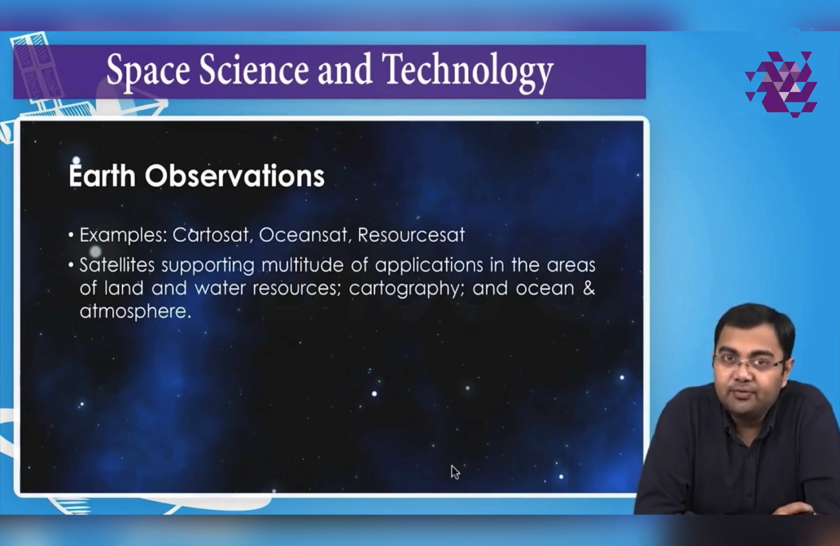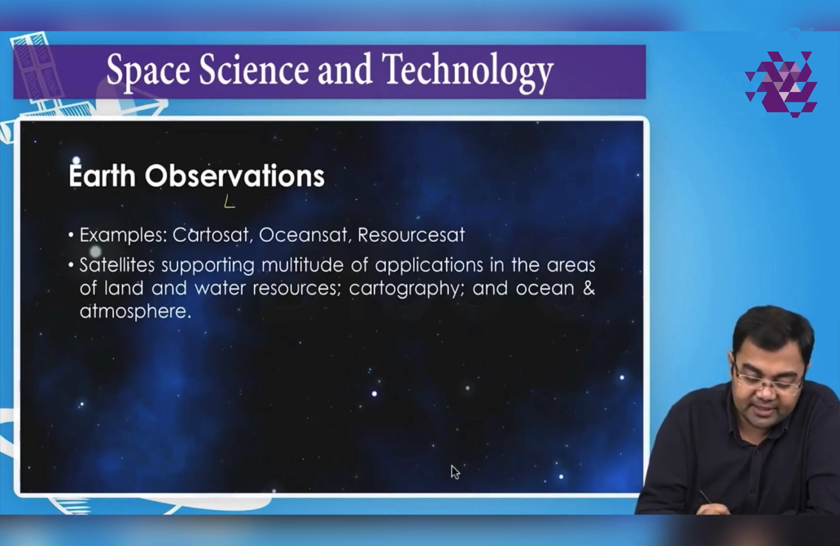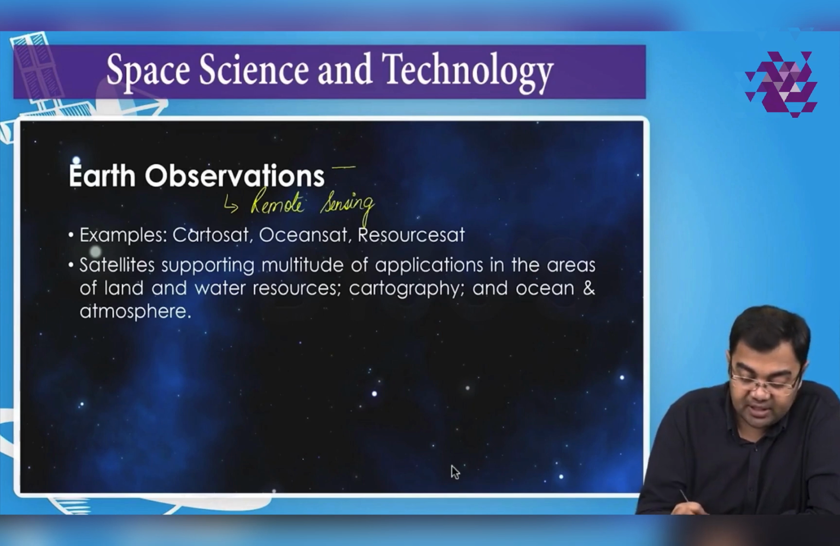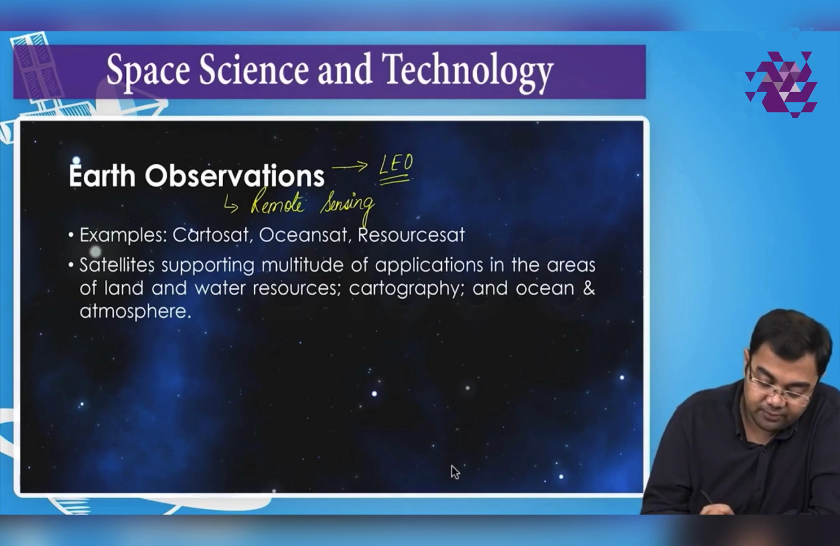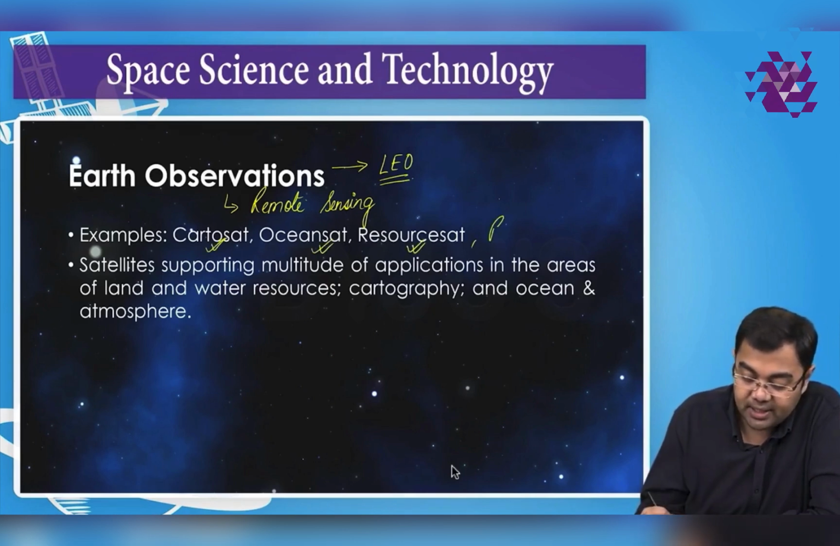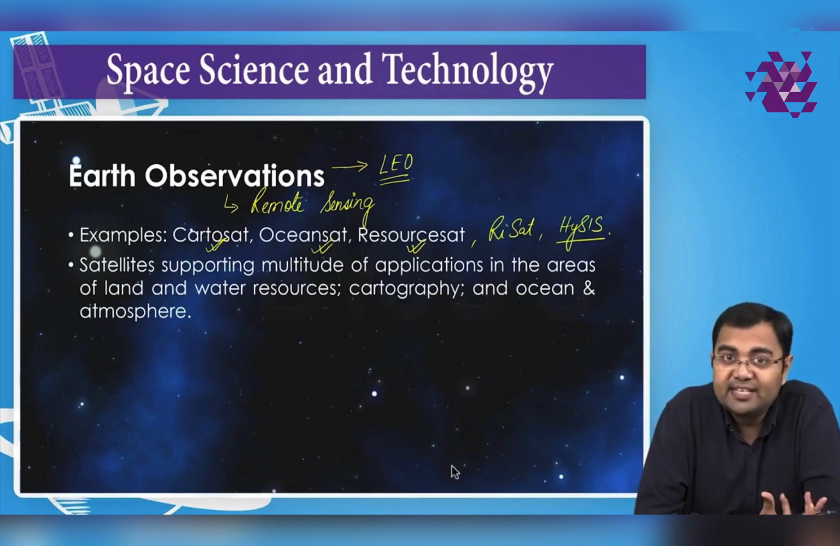Now the next application area that we have is Earth observation. We discussed this already that these satellites are also called remote sensing satellites. Correct? These will be launched where? These will be launched to low Earth orbit. Right? We discussed all these. So examples in Indian context, we have Cartosat series satellites, OceanSat series satellites, ResourceSat. You can take the name of RISAT. Then HysIS satellite was launched. So all these satellites are examples of Earth observation satellites or remote sensing satellites.